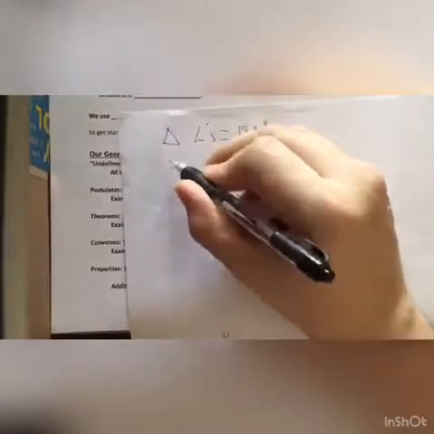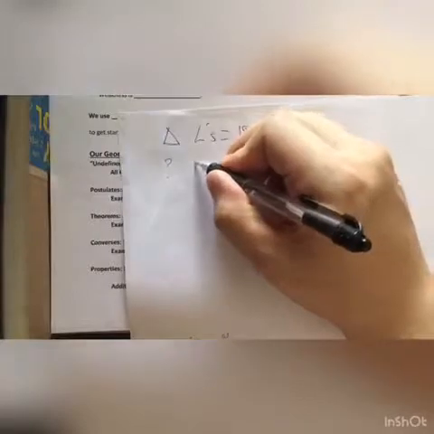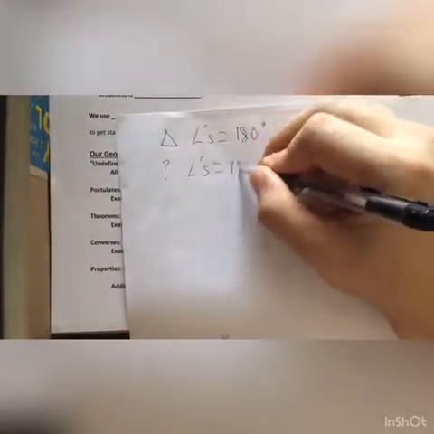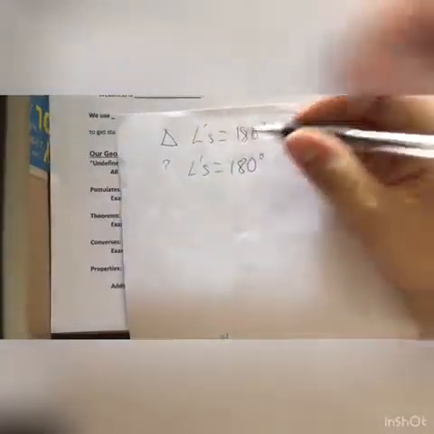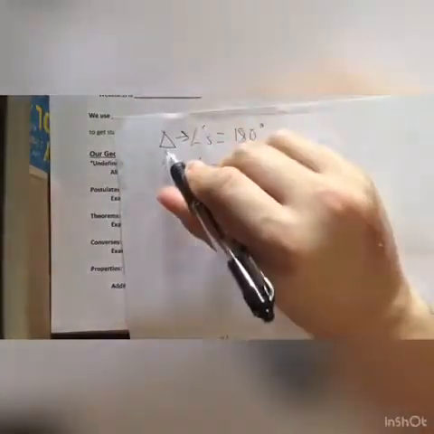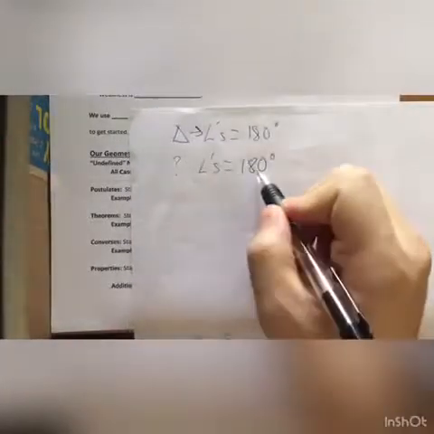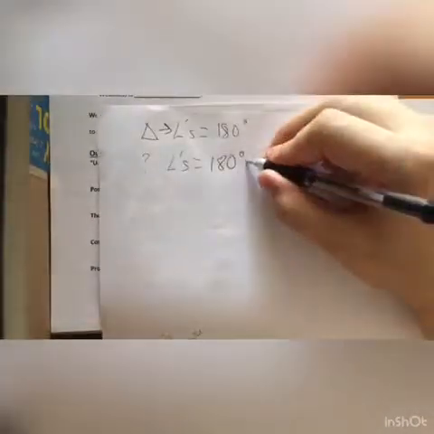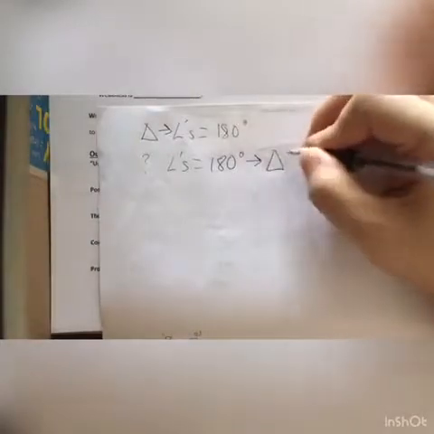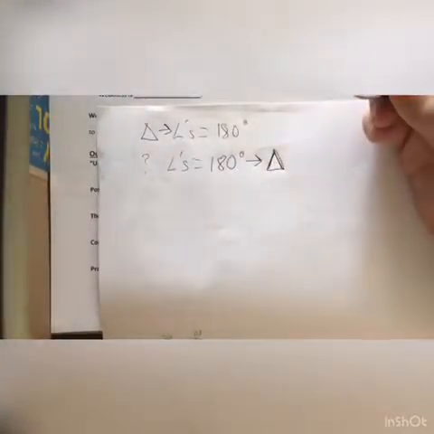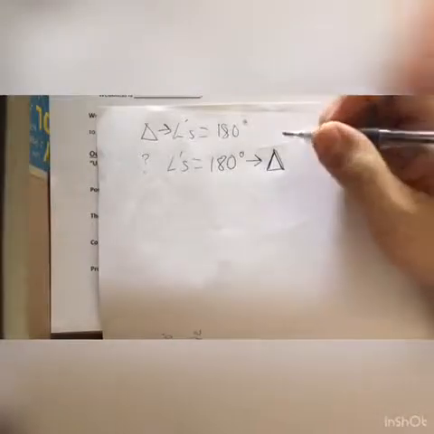What if I had some figure, I don't know what it is, but I know that the angles add up to 180 degrees. So in this case, I know that the triangle gives me angles that add up to 180. Now I've got angles that equal 180. It's going to give me that it's a triangle. Because no other figure is going to have angles that add up to 180. Only a triangle. All right, does that make sense?